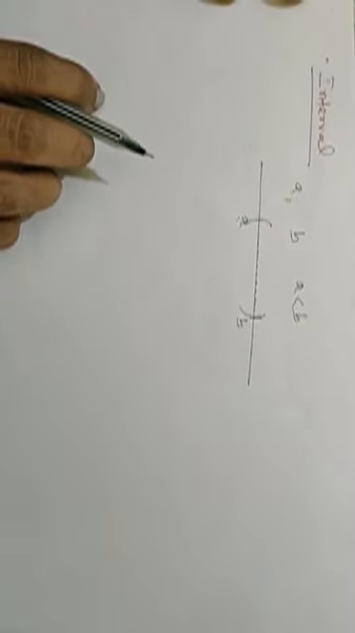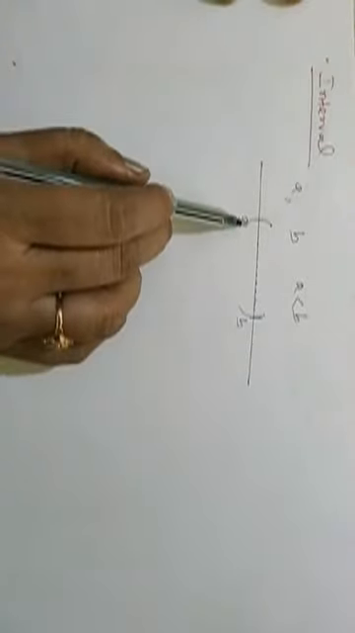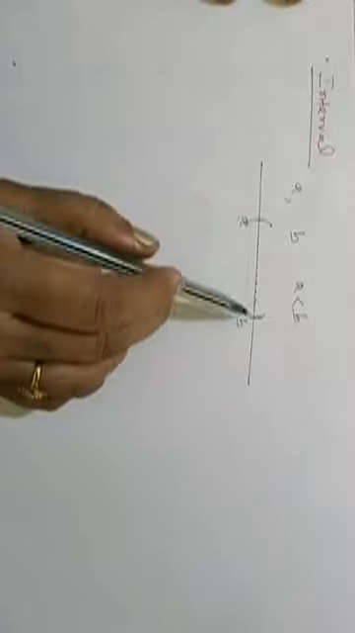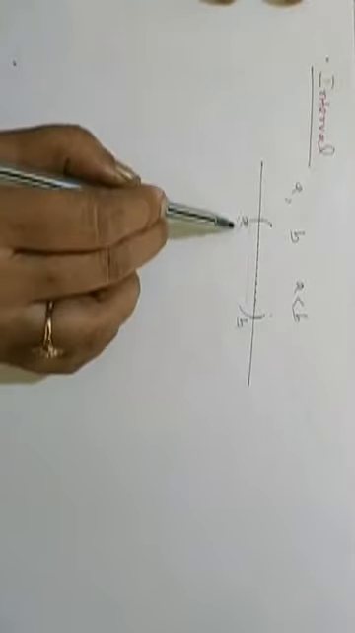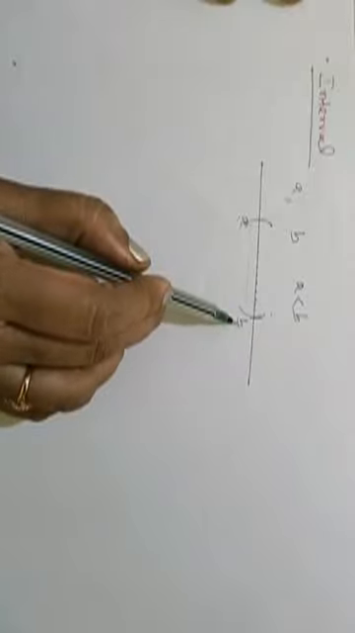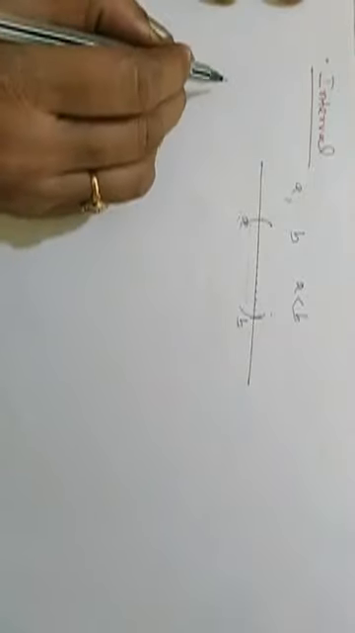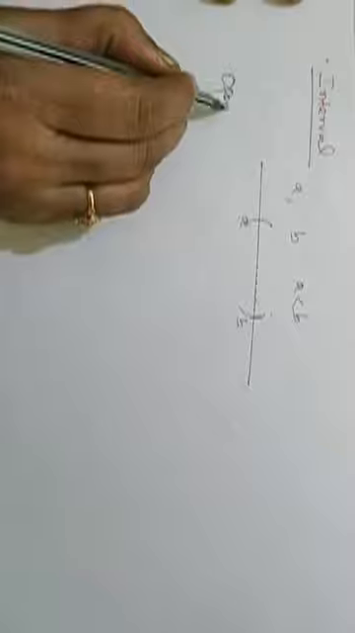So how do we define an interval? It is a set of all real numbers that lies between two real numbers a and b, where a is less than b. That is an interval. Now what is an open interval?